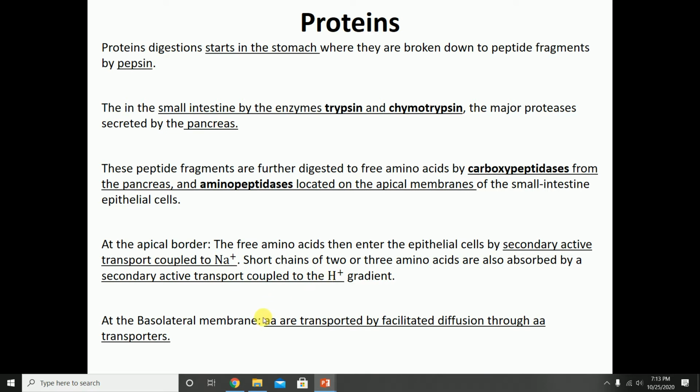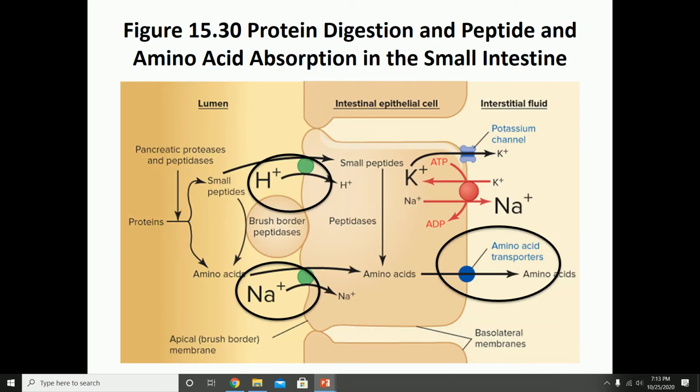On the basolateral membrane side, they are going to be transported through facilitated diffusion using an amino acid transporter. So we'll see what we've been talking about. This again is your small intestinal cell. Here is the lumen of the intestine that has the chyme and has the amino acids that we want to absorb. At this point, we have already digested them into amino acids.